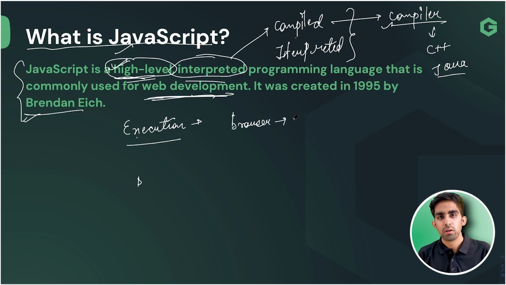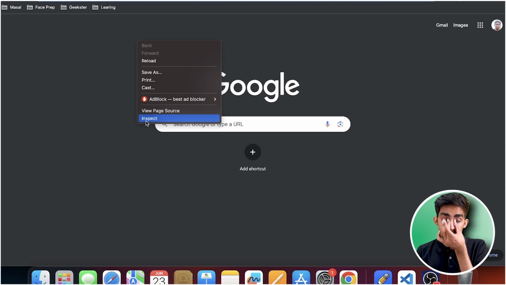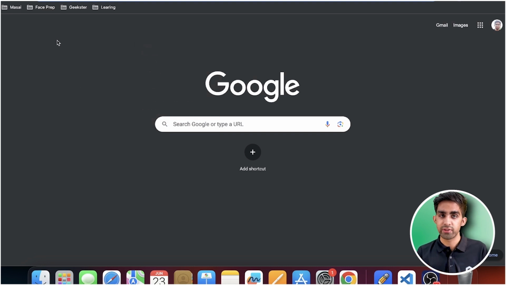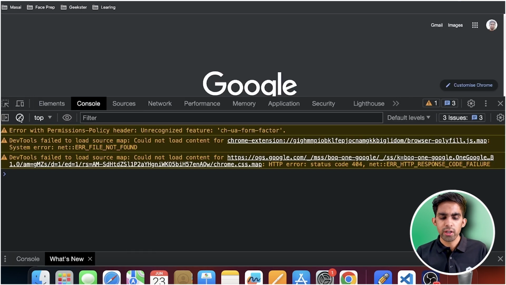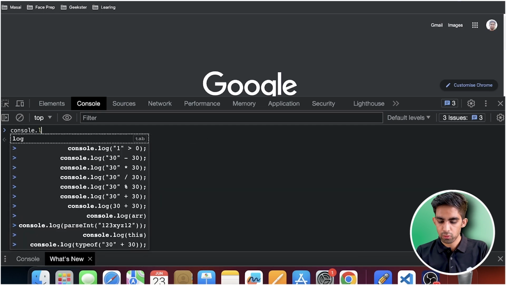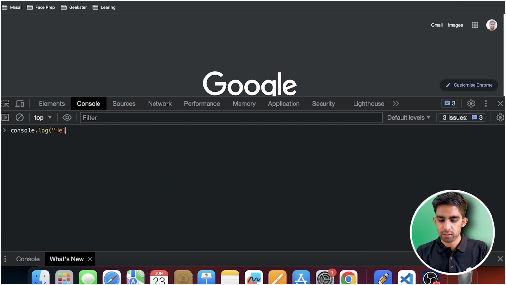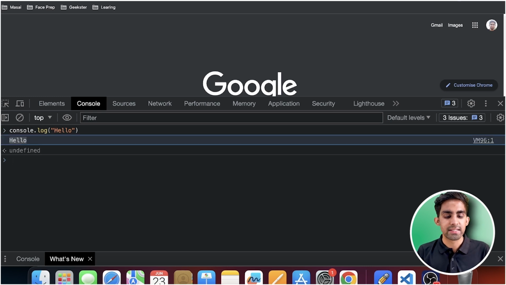In the browser, team, we can execute our language. And how? Let me just show you. Just open the browser, team. I have opened the Chrome browser. Just do the inspect console. You don't need to remember anything, team. We are going to discuss in detail. You just need to write whatever I'm writing. No need to worry if you are not able to understand. I just want to show you. Hello. You can see this, team. I have executed my JavaScript in the browser itself, team.